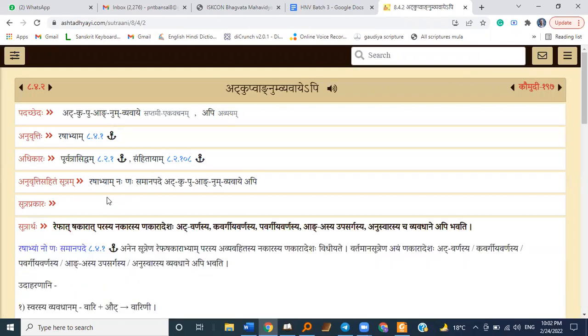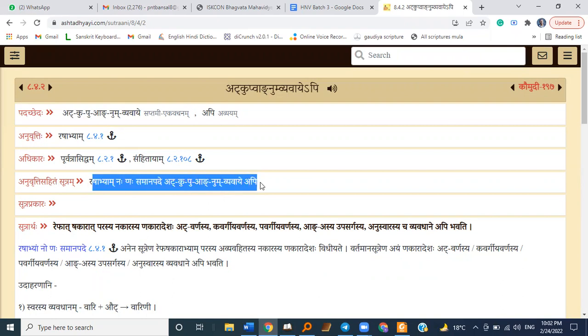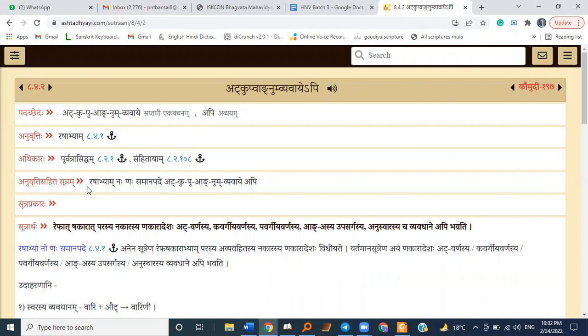Yeah, so Panini's sutra for this one is this: Rashabhyam naha samana pade at ku pu ang num vyavayapi. So this is the equivalent. So Srila Jiva Goswami's sutra, apart from giving the same sutra, is Krishnaized basically. The terms are Krishnaized. So with Panini, the concepts are the same, and only the way of presenting it, the formation, ityadi, is different.